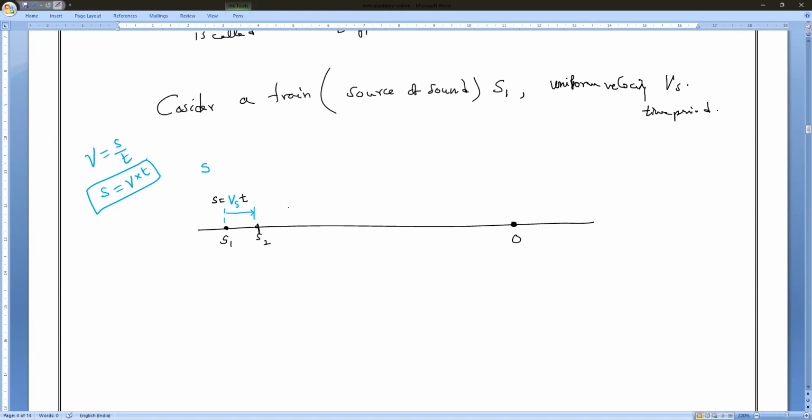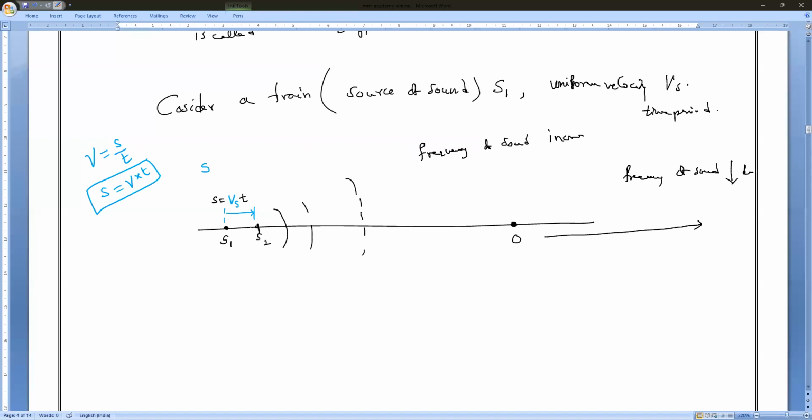So what will happen when the train is approaching a person, moving fast and blowing its horn? The frequency of the sound appears to increase. When it crosses, the frequency of the sound decreases.